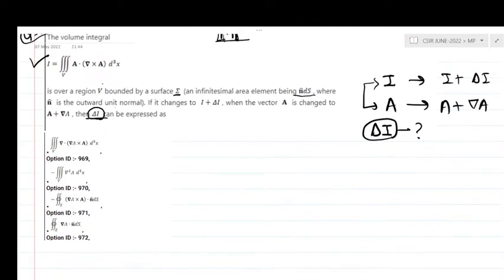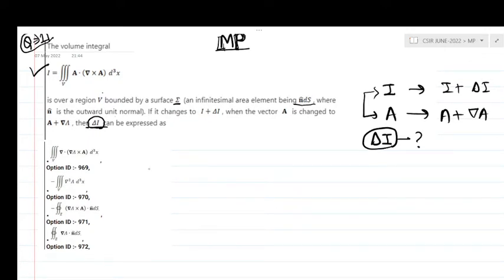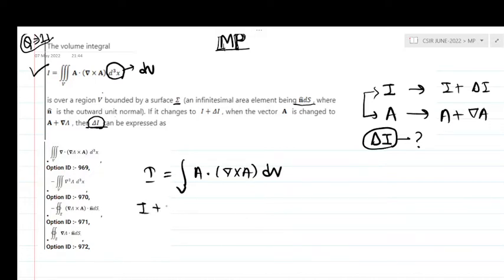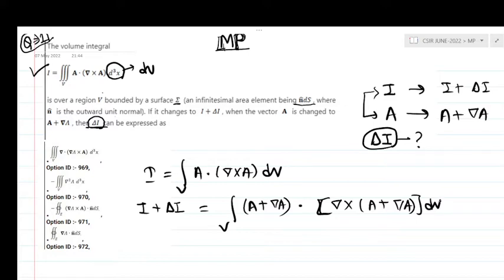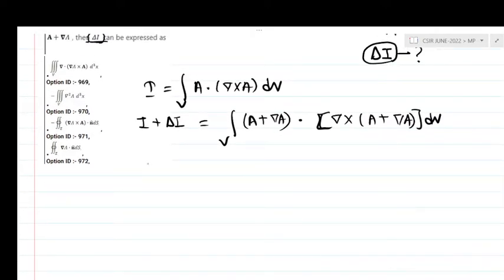So let us write that integral I is equal to the volume integral over volume v of a dot del cross a, whole into dv. Now write the changed thing, that is I plus delta I is equal to the integral over volume v of a plus grad a dot del cross a plus grad a.